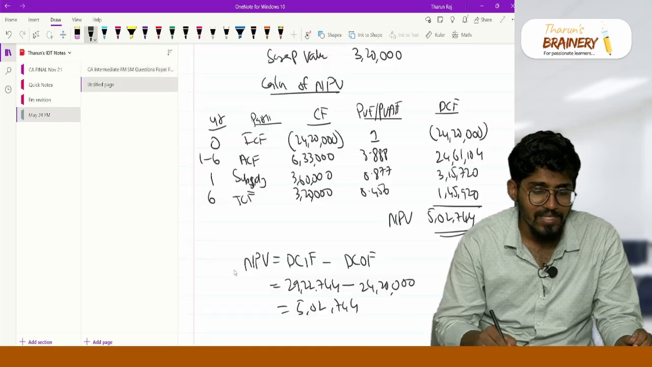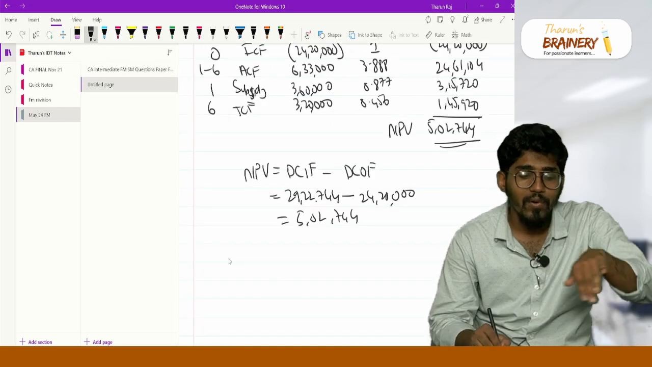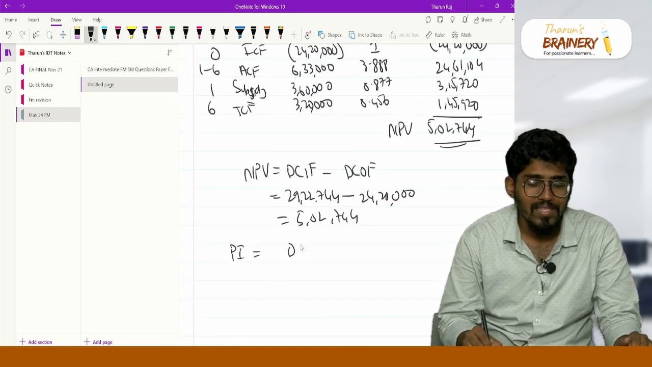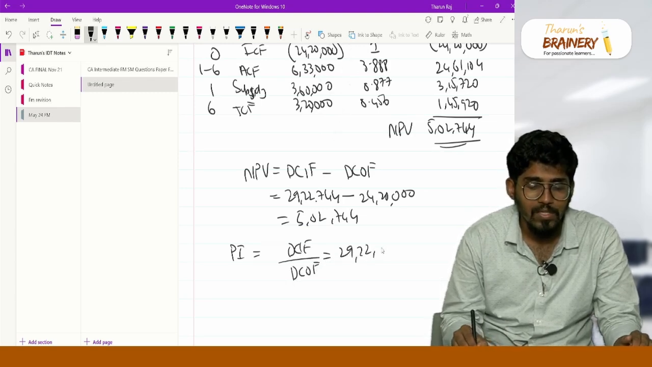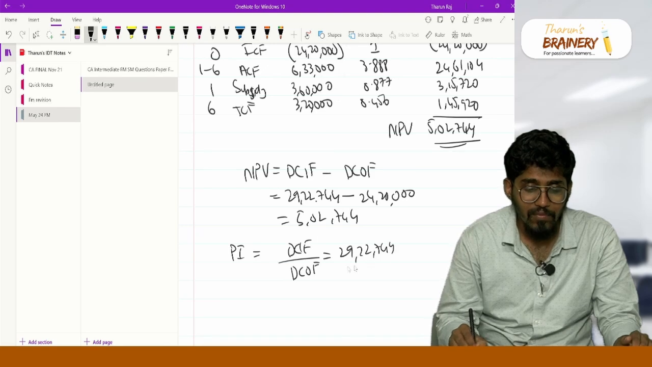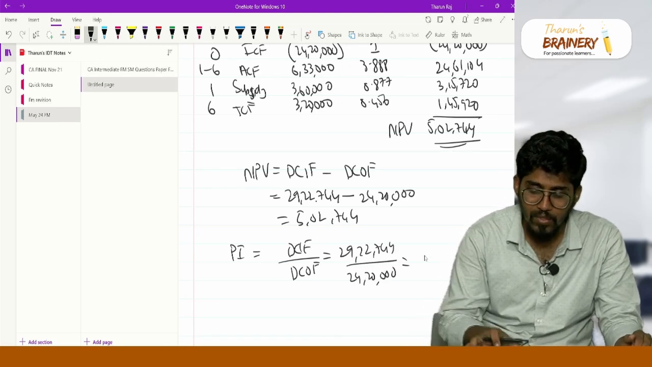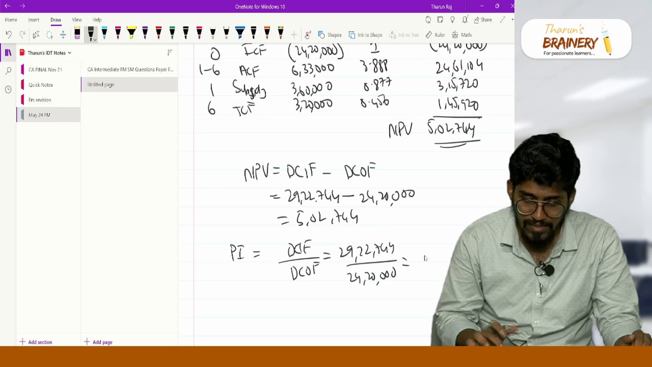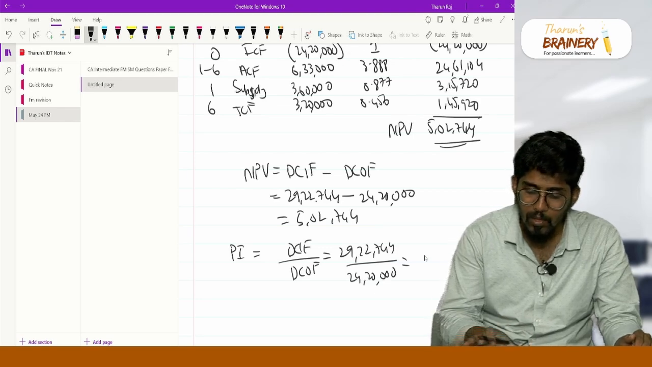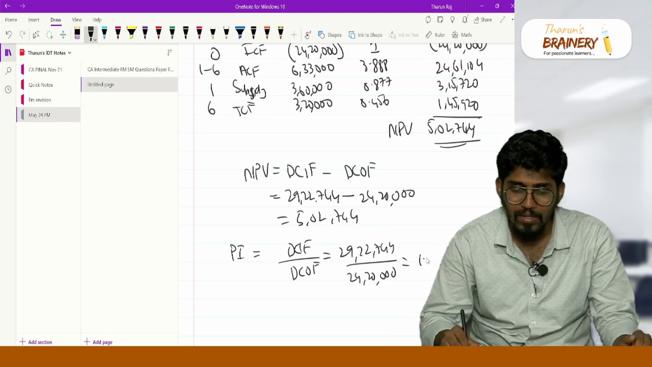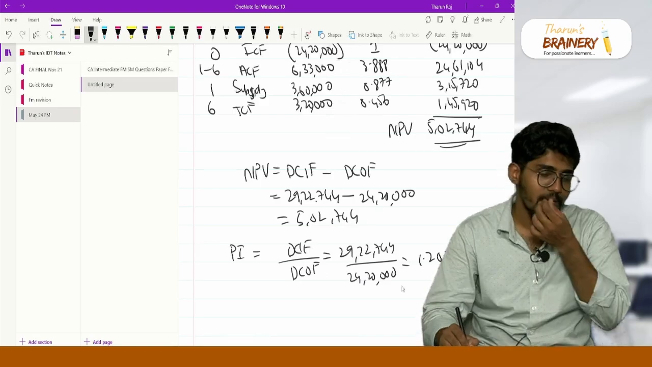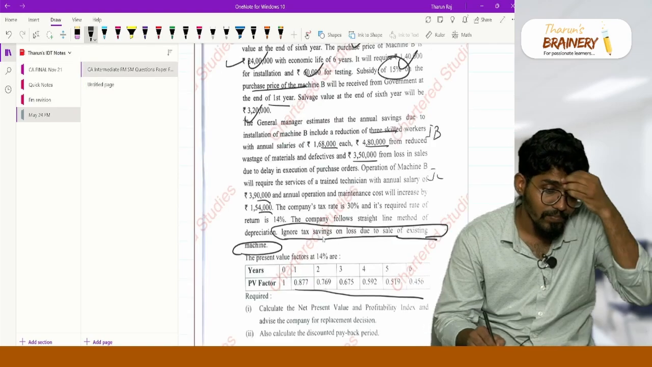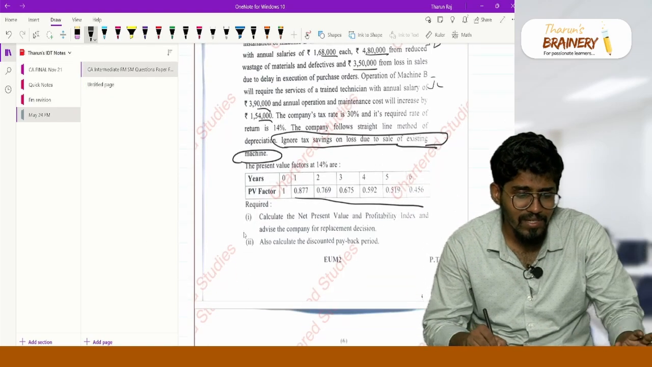Profitability index is nothing but discounted cash inflow divided by discounted cash outflow, which is 29,22,744 divided by 24,20,000. Your profitability index is 1.21, correct? 1.2077. This is the profitability index. Okay, next one.